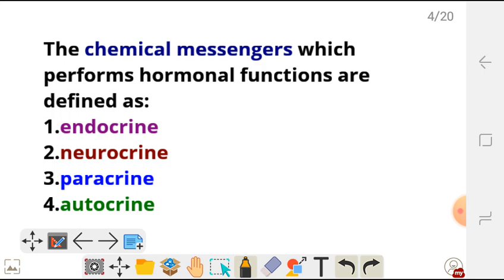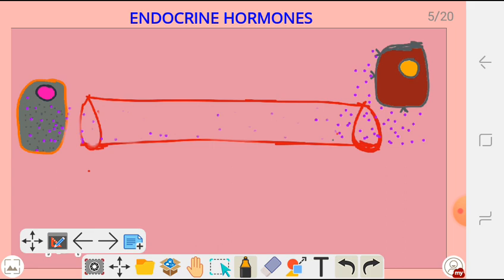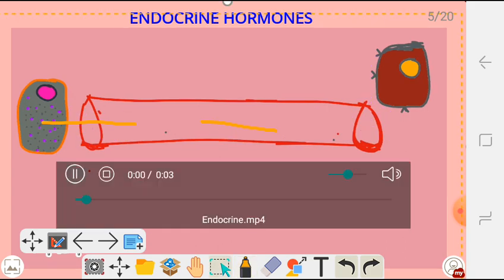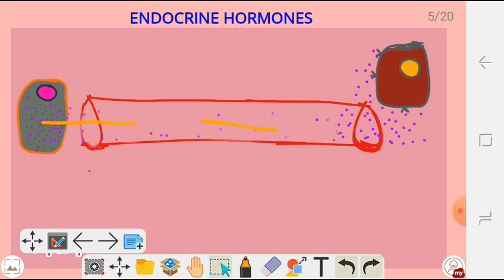So what are endocrine? So endocrine hormones are hormones which are produced by classic endocrine cells. These cells will secrete these hormones, and then from there they are going to travel in the bloodstream to distant target organs or cells. Then from there they are going to bind to certain receptors on that target cell, and they are going to produce or elicit a physiologic or a biochemical response. So that's really what happens. Okay, so those are endocrine hormones.